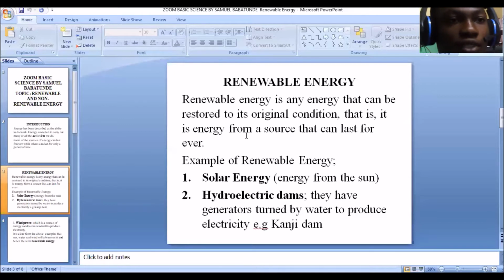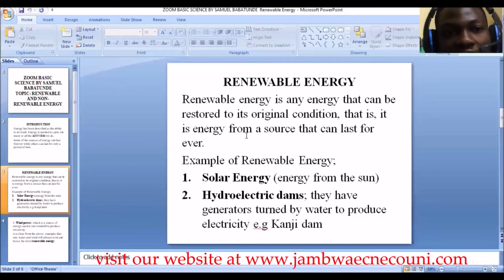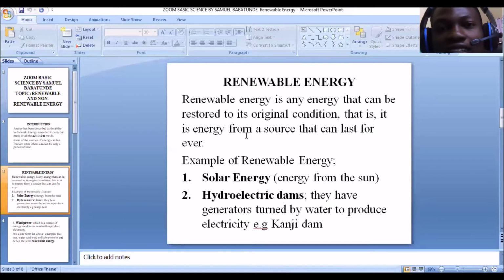Now, another example is the hydroelectric dams. These dams have generators turned by water to produce electricity. Now, the electrical energy from these hydroelectric dams is what? It is renewable energy. Why do we refer to it as renewable energy? It is because the water in this hydroelectric dam is a renewable source. You can't use up water. The water in this dam is a renewable source.